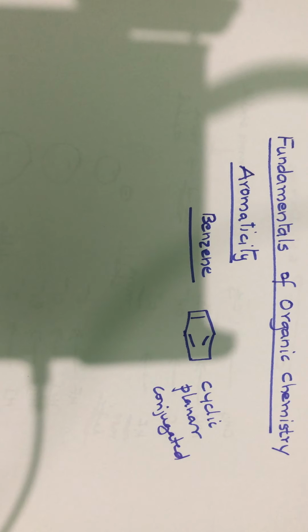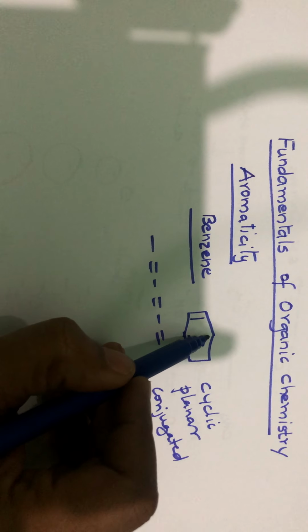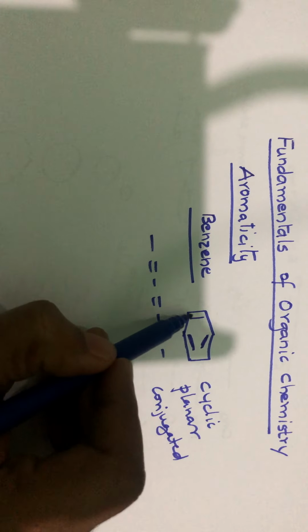What do you mean by conjugated? If there are alternate single and double bonds, we call those systems conjugated systems. So there is a double bond, single bond, double bond, single bond, double bond. In a conjugated system, the pi electrons get delocalized. Delocalized means they move all around. So benzene is planar, cyclic, and the pi electron cloud is delocalized into the benzene ring.